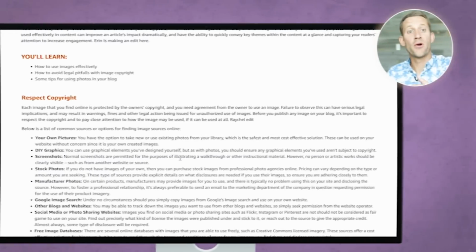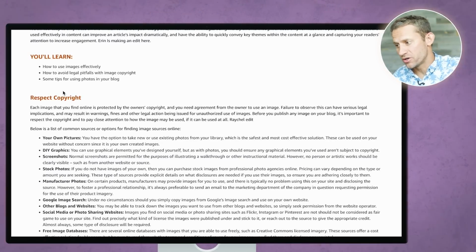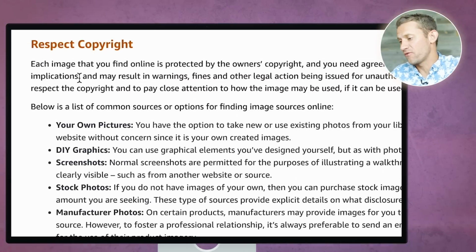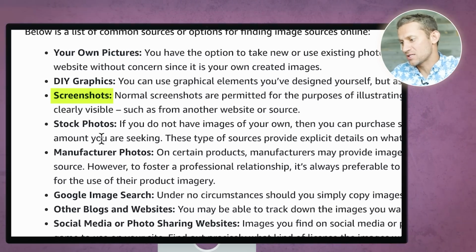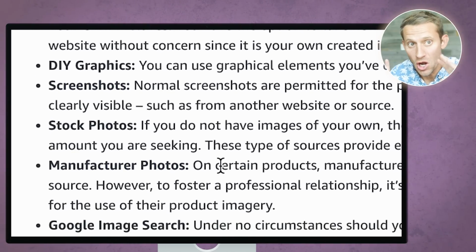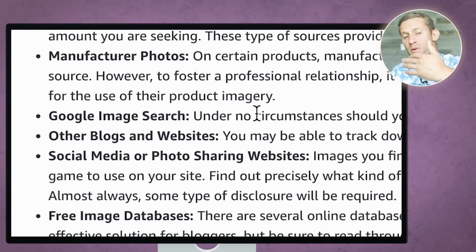Now, before I get attacked by all the keyword warriors out there, you can see right here on Amazon's own terms, this is the place you can go to get images to promote the products if you're an affiliate, and that includes screenshots as well as manufacturer photos. There are a few times when that may not work, and I'm not a lawyer, but for the most part, I believe it's okay to use these images because you're promoting their products.